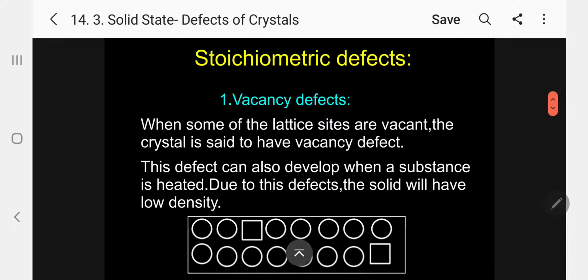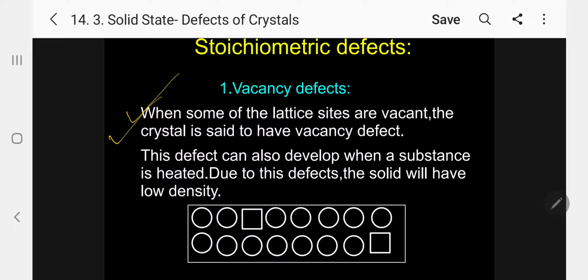When some of the lattice sites are vacant, the crystal is said to have vacancy defect. This defect can also develop when a substance is heated. Due to this defect, the solid will have low density. Please follow. Always in vacancy defect, the density will be low.